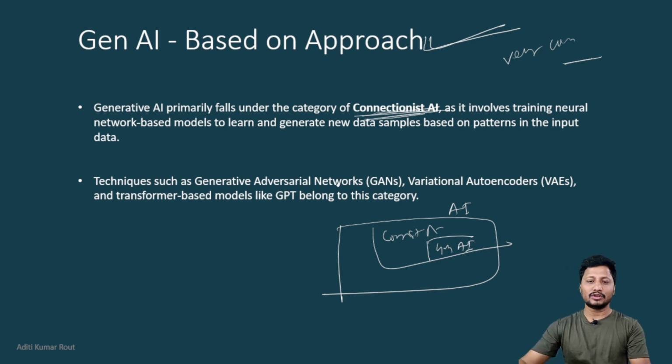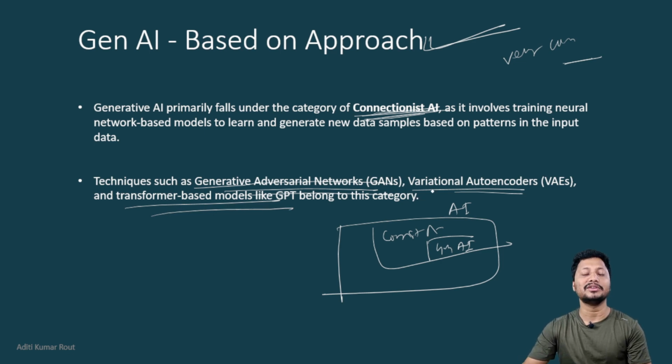Some examples I have given here, some previous evolutions of generative AI: generative adversarial networks, variational autoencoders, then transformer-based models like GPT. These are some categories of generative AI. But again, the concept is that it comes under connectionist AI, in the categorization of AI.